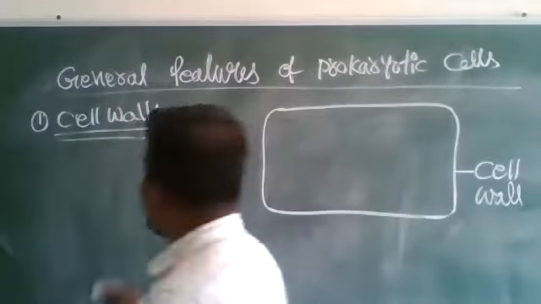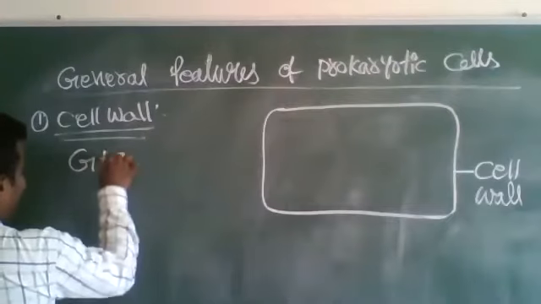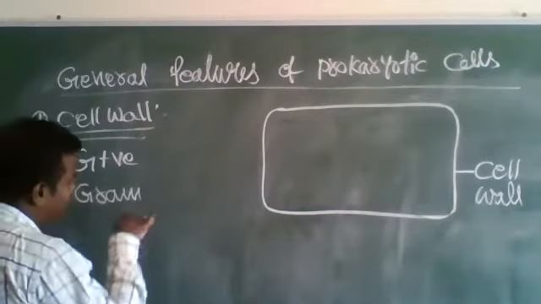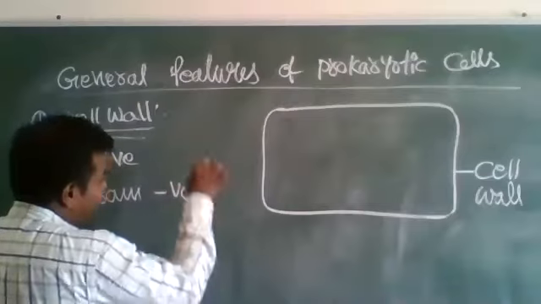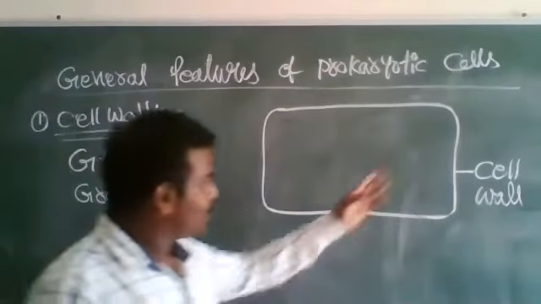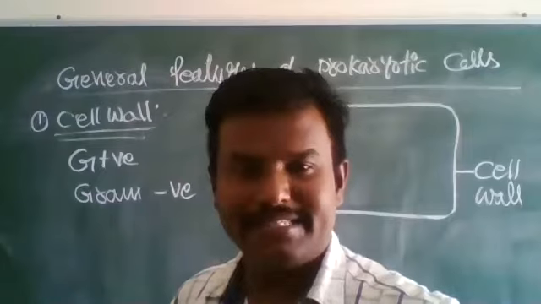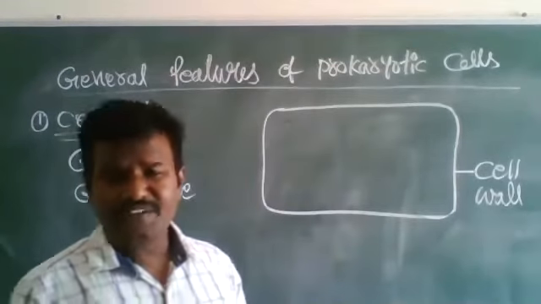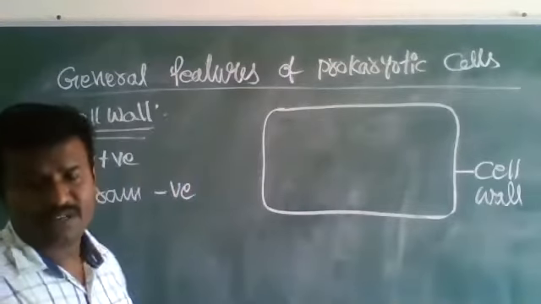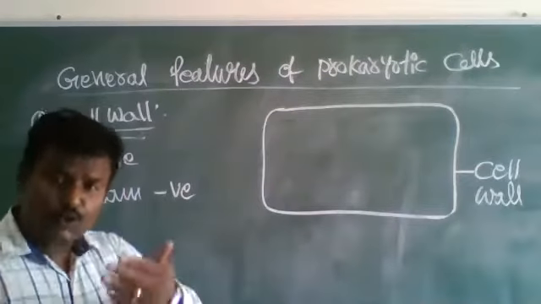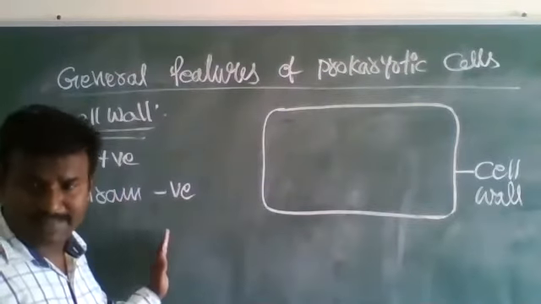That is gram positive bacteria and gram negative bacteria. So the structure and function of the cell wall is different in different types of bacteria, that is gram positive bacteria and gram negative bacteria. So here, what is gram positive and gram negative bacteria?